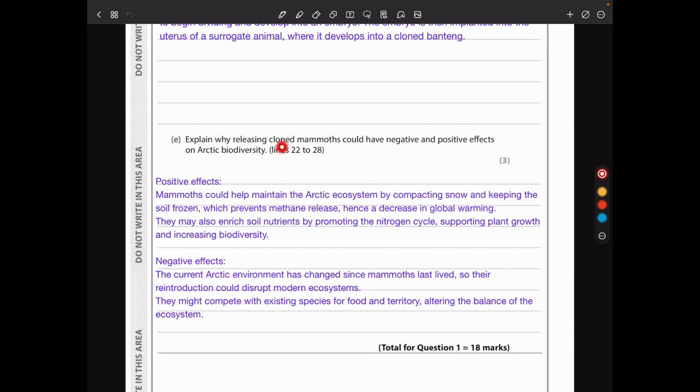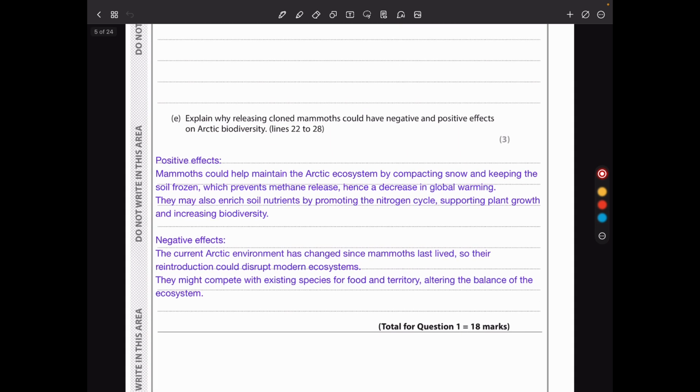Then explain why releasing cloned mammoths could have negative and positive effects on Arctic biodiversity. We read that from line 22 to 28. The positive effects could be that mammoths could help maintain the Arctic ecosystems by compacting snow and keeping the soil frozen, which prevents methane release, hence a decrease in global warming.